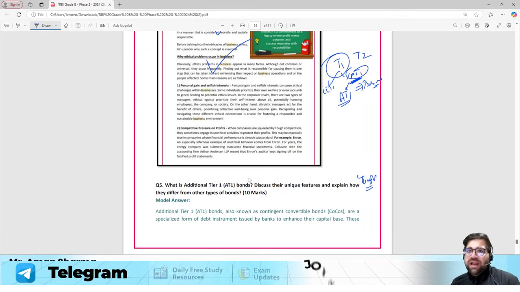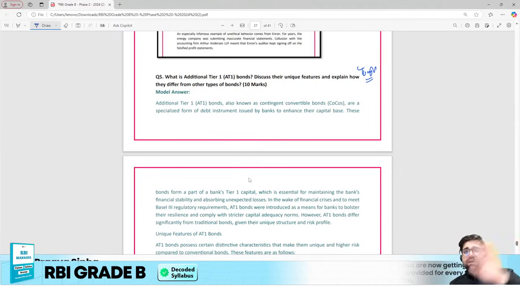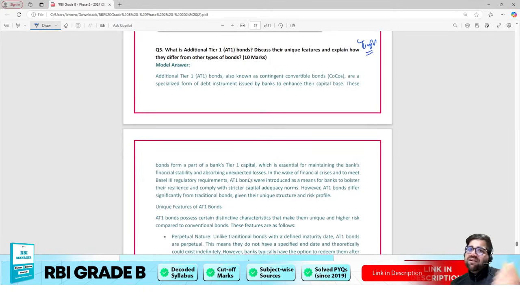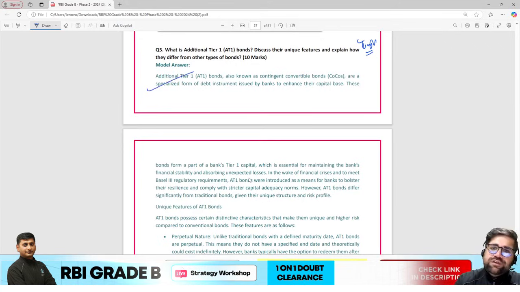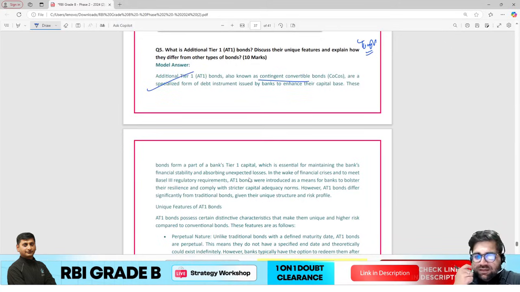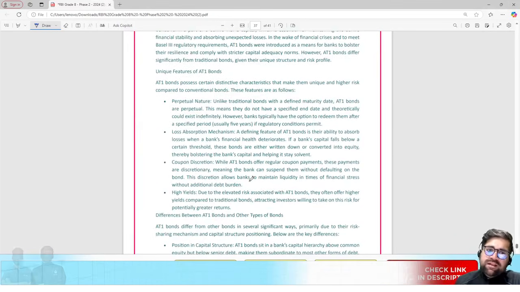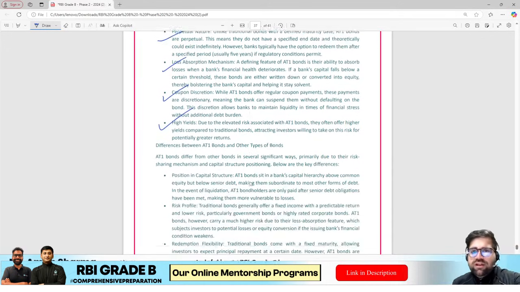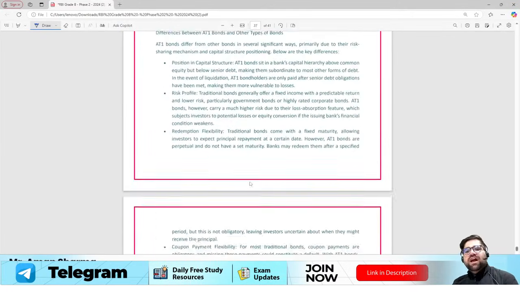Now, AT1 bonds were in the news because SBI issued AT1 bonds. Yes Bank totally wrote off its AT1 bonds because of their collapse. So AT1 bonds were in the news that time as well. AT1 bonds, also known as contingent convertible bonds, are long-term debt instruments wherein you raise money. These are the different features of your AT1 bonds. If you know, then only write. Otherwise, I would have skipped this particular question and I would have done the third one.